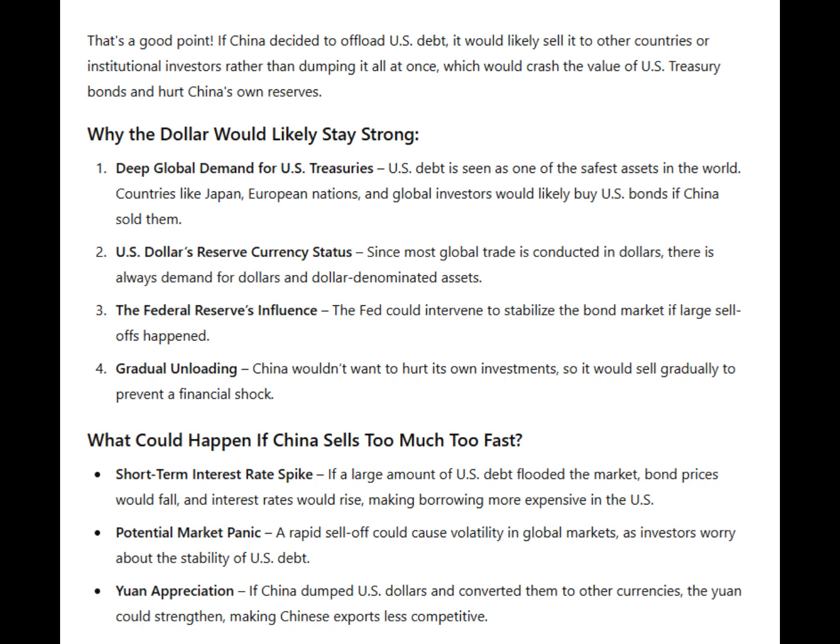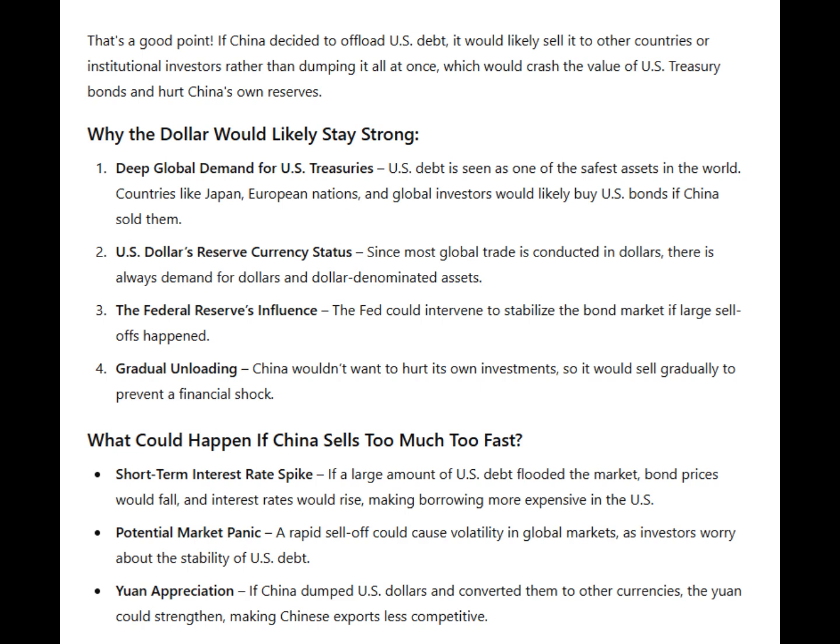US dollar's reserve currency status: since most global trade is conducted in dollars, there is always demand for dollars and dollar-denominated assets. The Federal Reserve's influence: the Fed could intervene to stabilize the bond market if large sell-offs happened. Gradual unloading: China wouldn't want to hurt its own investments, so it would sell gradually to prevent a financial shock.